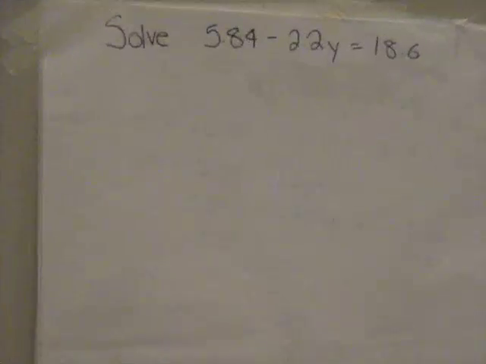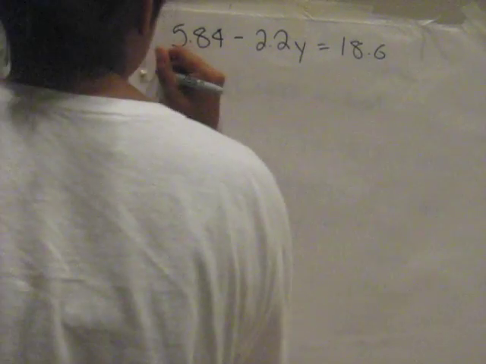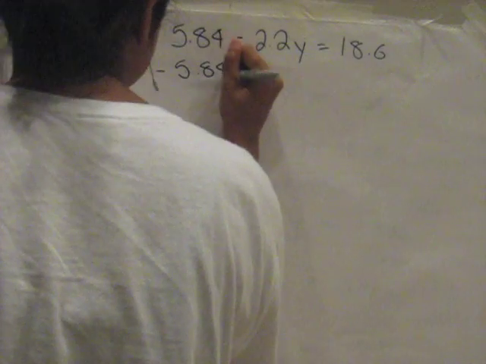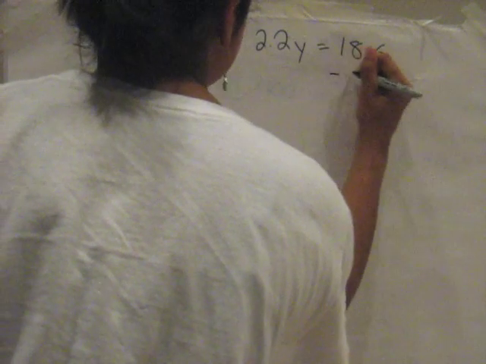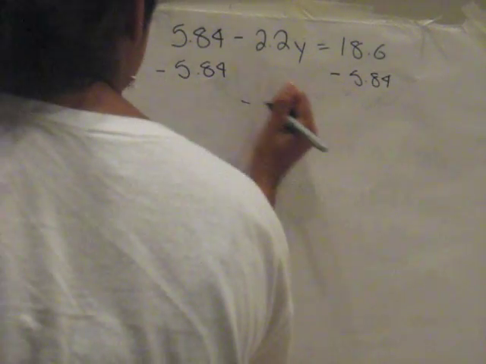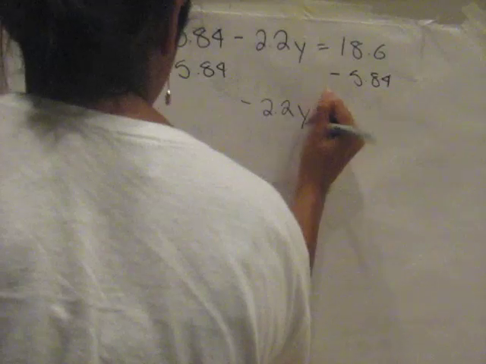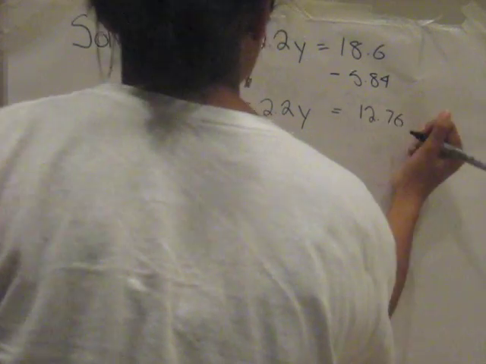To solve this equation, we could also use the calculator and keep the decimals. So pretty much you're going to have to isolate the variable, which in this case is 2.2y, and so you're going to minus 5.84 on this side, and then whatever you do on this side, do this side, minus 5.84, and you're left with negative 2.2y equals 12.76.